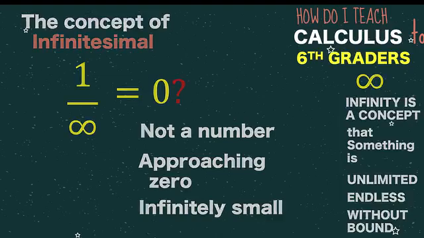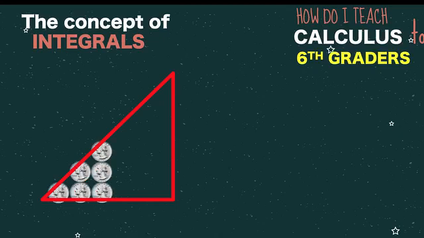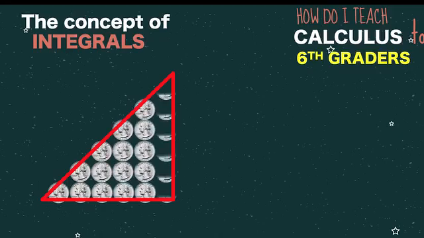Let's start with the concept of integrals. Let's say I have this triangle, and I would like to find the area of this triangle. Many of you would just say area is 1/2 times base times height. Well, that's correct. But we can also think of area not only in terms of square units, but in terms of other units as well. Let's say our unit is, instead of square, circles. Then we'll try to cover this red triangle with quarters. And there are how many of them?